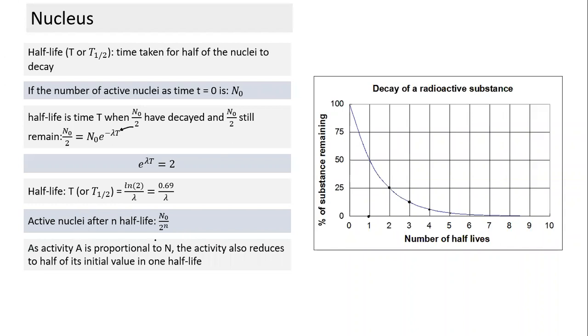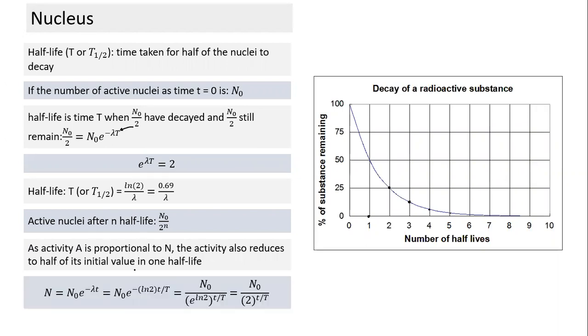As activity is proportional to n, the activity also reduces to half of its initial value in one half-life. So the same relationship we have for the value of n is also valid for activity. This is another way we can write the value of n. This is the formula we had in the first sheet: the number of active radionuclei after time t is equal to n naught e raised to power minus lambda t.